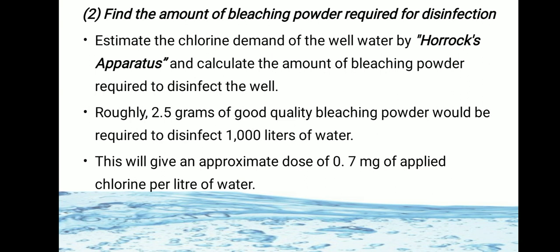The chlorine demand of the well water is estimated by the Horrocks apparatus. It is the apparatus by which we can measure the chlorine demand of the water and calculate the amount of bleaching powder required to disinfect the well.